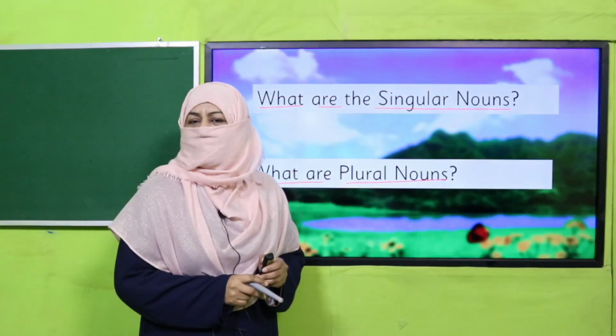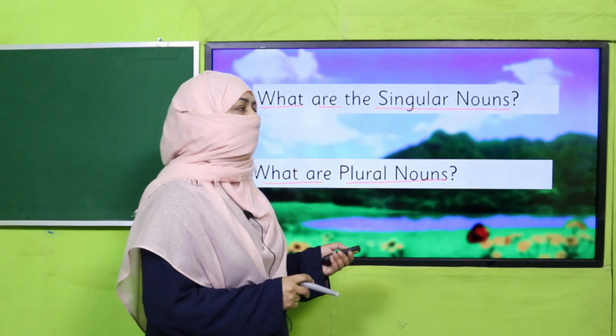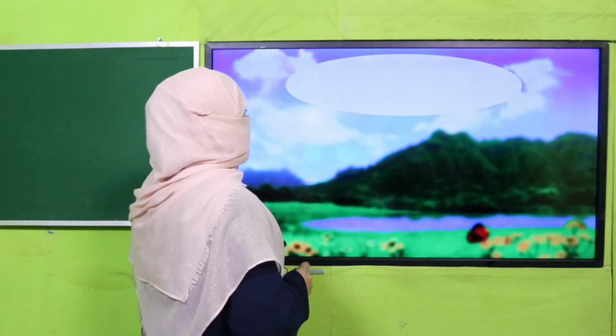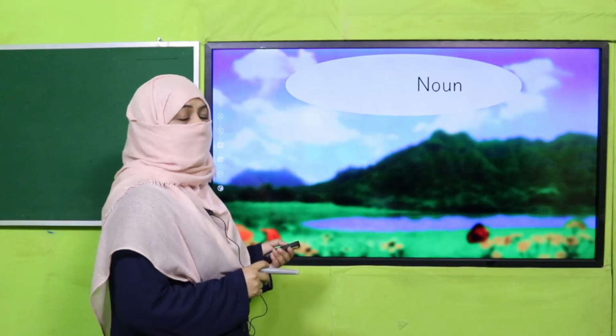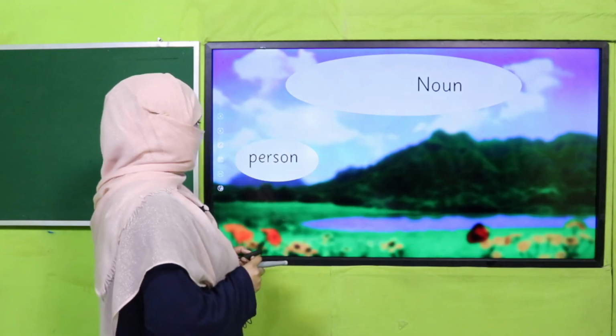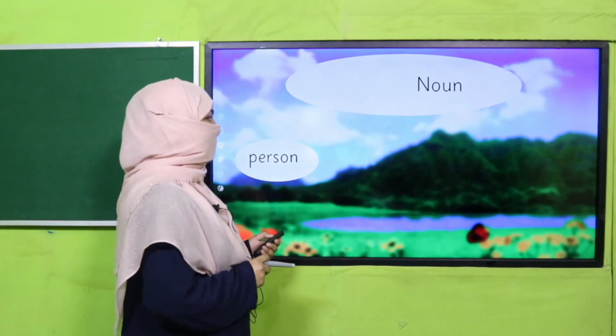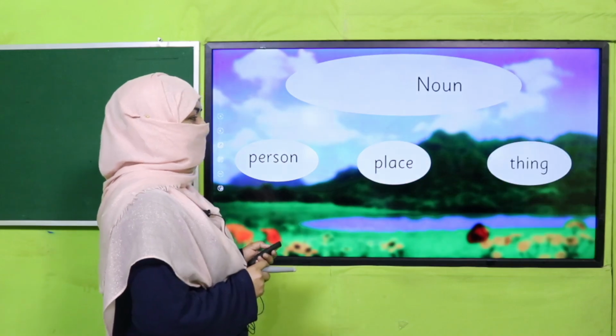Yes, my dear children, are you done with it? Very good. I hope you have answered correctly and you remember whatever I have taught you. What is a noun? Everything around us has a name that is called a noun. It may relate to a person, place, or thing.